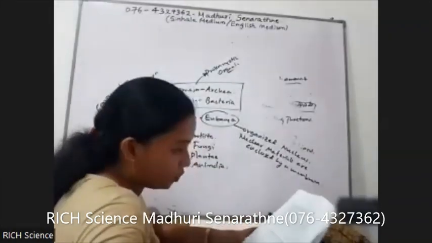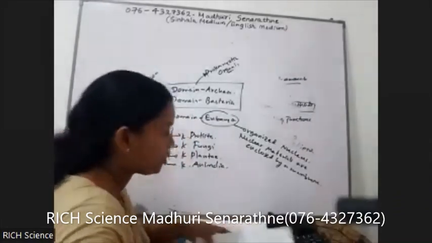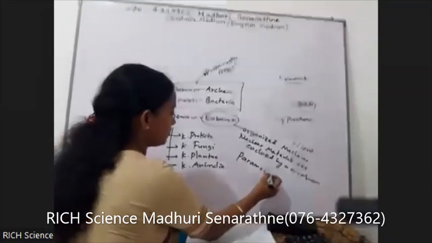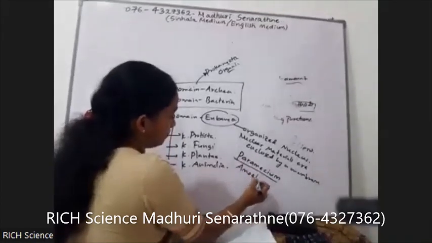Name 3 protists which have heterotrophic nutrition. It should be 2. According to your syllabus, 2 examples are enough. So, what are the 2 examples? Paramecium and amoeba. Okay.